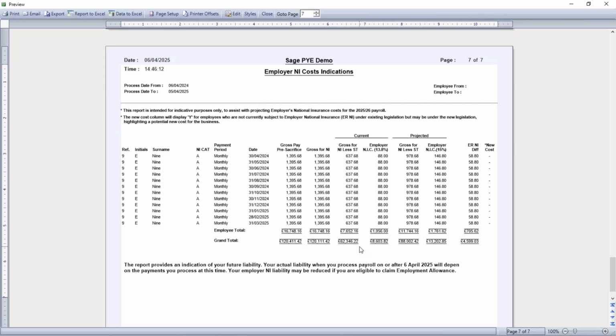So I've run this over a year. So based on what was paid last year, and obviously pay rises might come in, there's other factors to consider, I can see what my total national insurance difference would be. But don't forget as well, if you're eligible to claim employment allowance, you'll be able to claim back more of that employer NI than you could previously. So the report might be helpful.